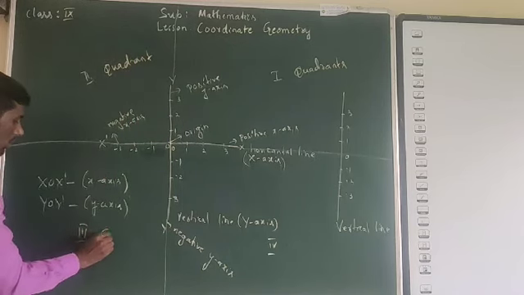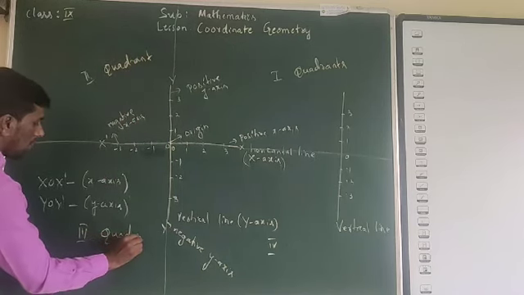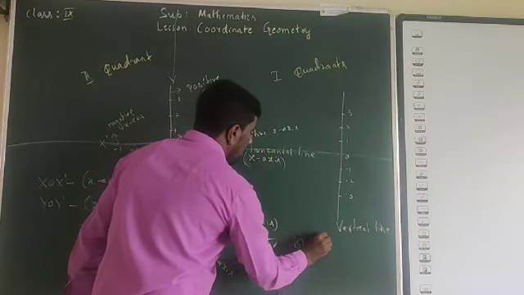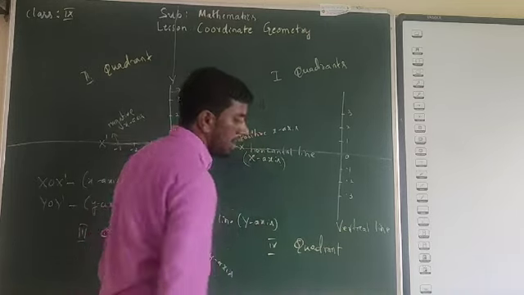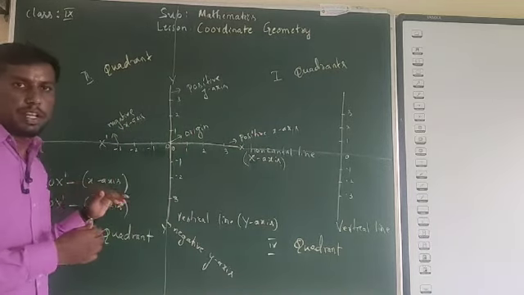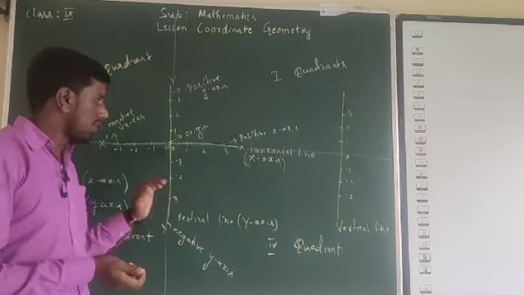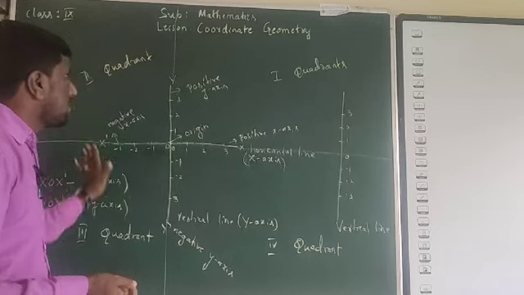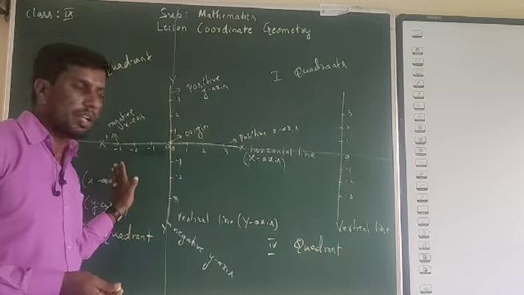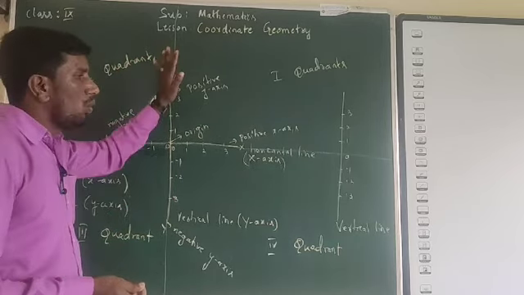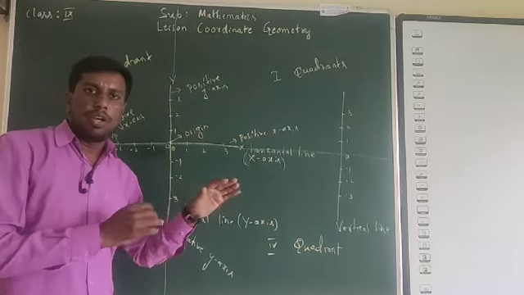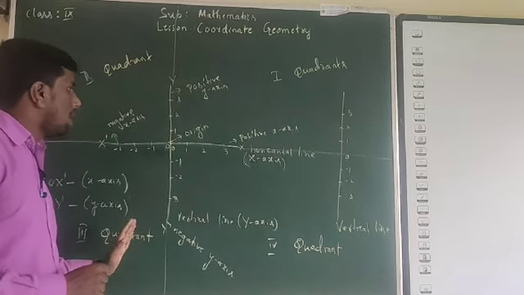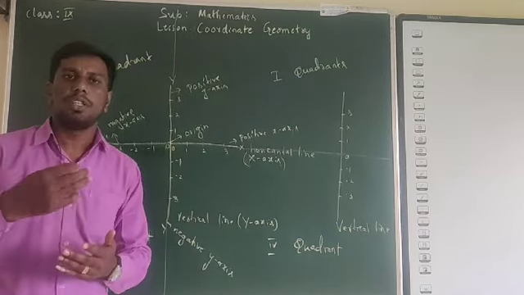And I will be sending the notes for this. So just observe what I am going to explain; I will send the notes for this. This is the fourth quadrant. Just understand what will be there in coordinate geometry. Coordinate geometry is a small lesson. The only thing you need to understand is what the quadrants are, what the positive x-axis, negative x-axis, y-axis and origin are, and how to locate a point. Only this. So understand what I am teaching. I will be sending notes for this.